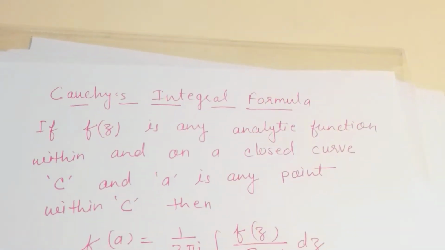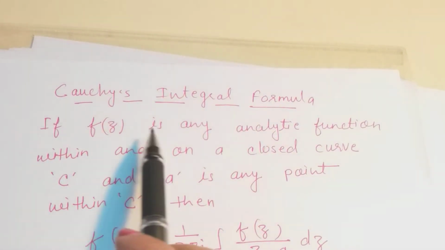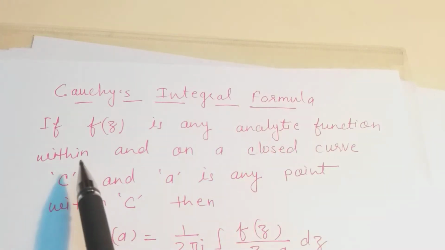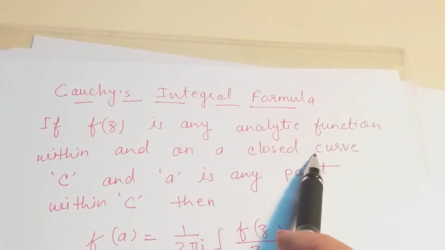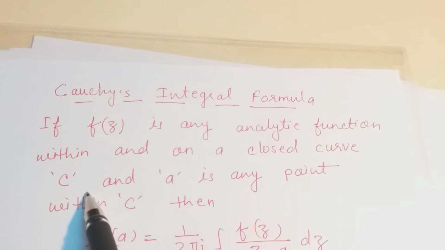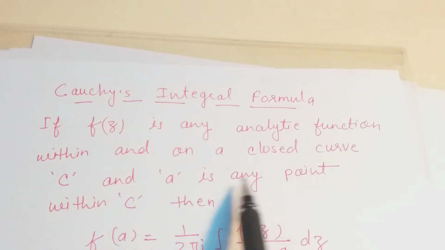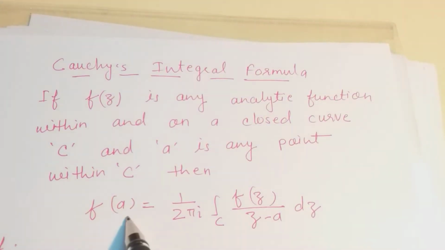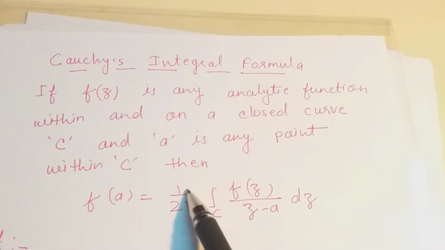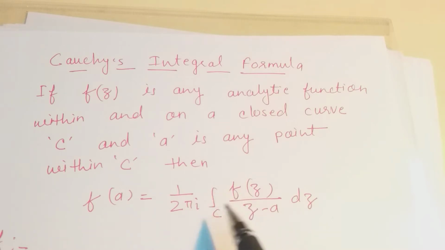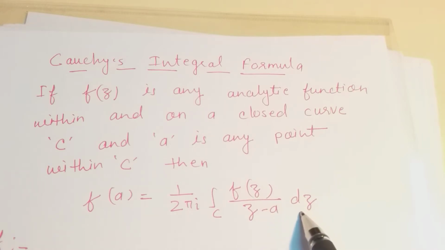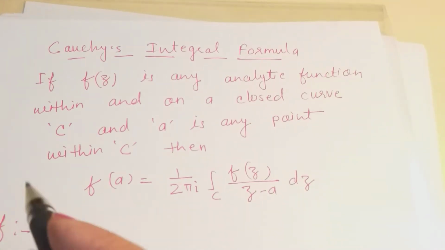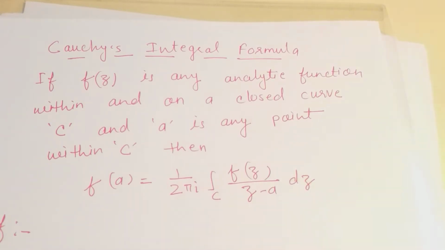Now see the statement. If f(z) is any analytic function within and on a closed curve C, a closed contour C, and a is any point within C, then f(a) is equal to 1 by 2 pi i times the integral over C of f(z) divided by (z minus a) dz. Now we see the proof of this formula.